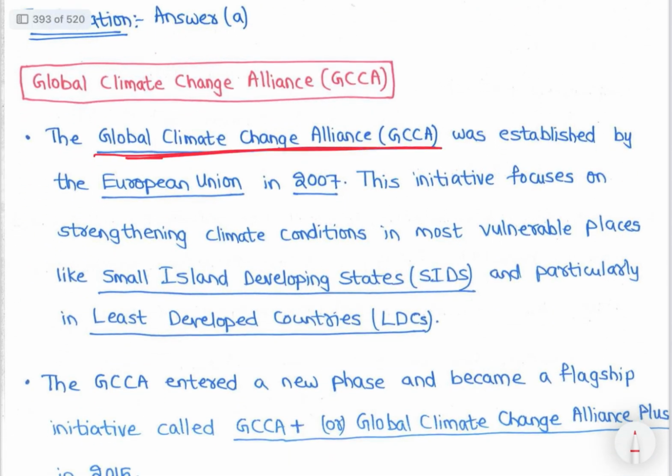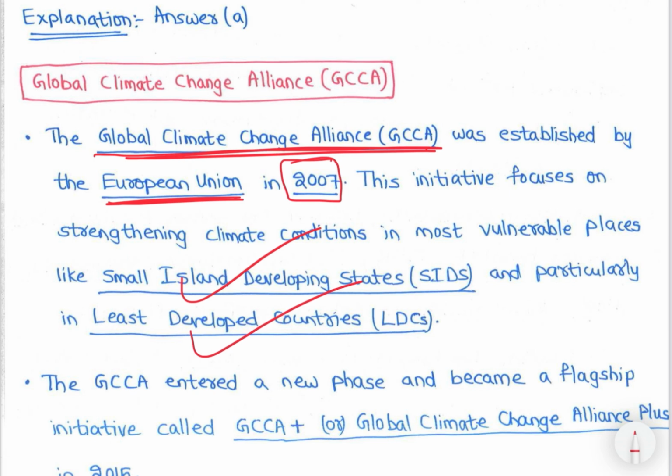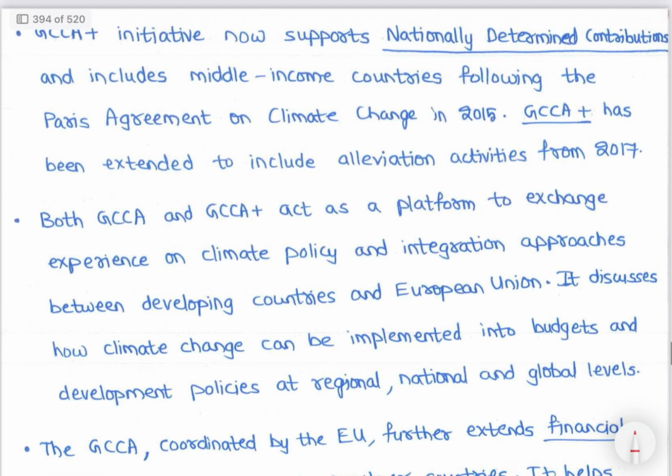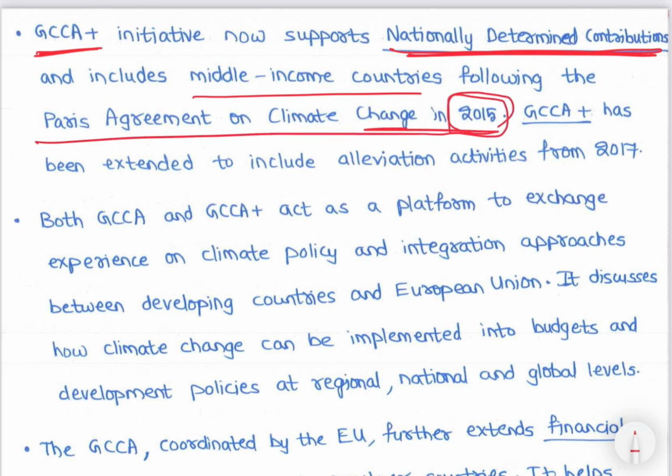See, Global Climate Change Alliance was established by European Union in 2007. This initiative focuses on strengthening climate conditions in most vulnerable places like small island developing countries and particularly in least developed countries. Global Climate Change Alliance entered a new phase and became a flagship initiative called GCCA Plus in 2015. So GCCA Plus initiative now supports nationally determined contributions and includes middle income countries following the Paris Agreement on Climate Change in 2015.